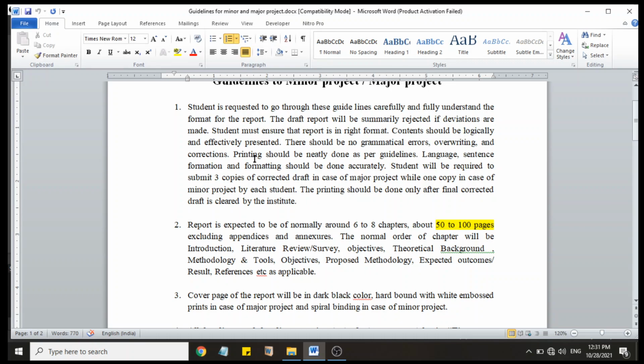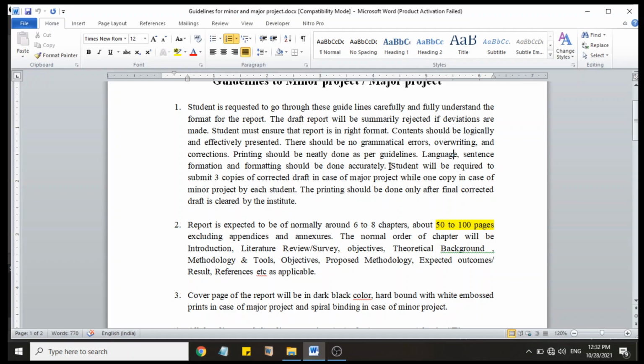Content should be logically and effectively presented. There should be no grammatical errors, overwriting and corrections. Printing should be neatly done as per guideline. Language, sentence formation and formatting should be done accurately.